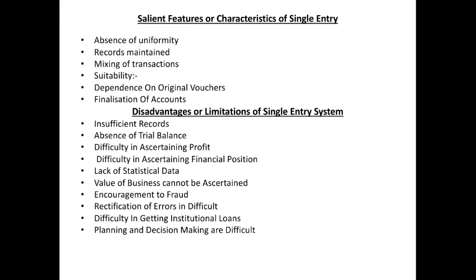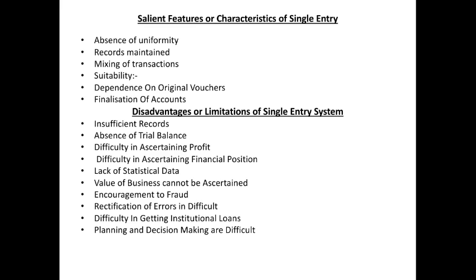Let us discuss the salient features or characteristics of a single entry system. The first one is absence of uniformity. This is a system but not a method of accounting.